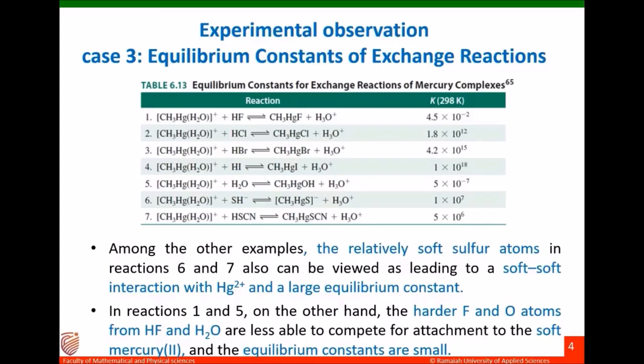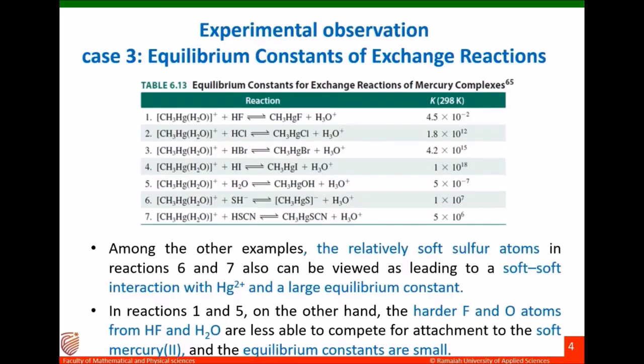Among the other examples, the relatively soft sulfur atoms in reactions 6 and 7 also can be viewed as leading to a soft interaction with the mercury ion and a large equilibrium constant. You can see a large equilibrium constant in the case of 6 and 7. But in the case of 1 and 5, the harder fluorine and oxygen atoms in hydrogen fluoride and water are less able to compete for attachment to the soft mercury ion. That's why the equilibrium constants are small.